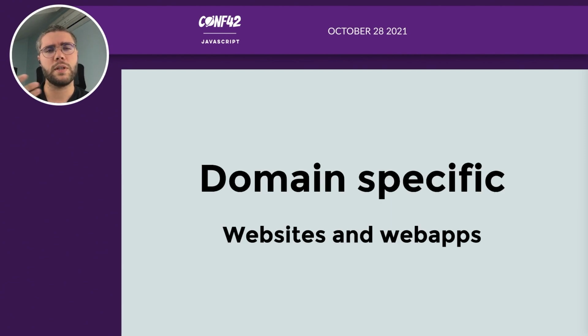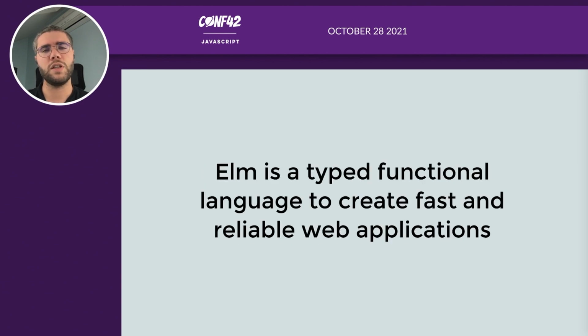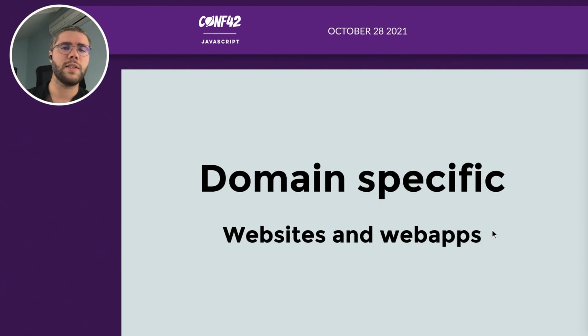So first, we can notice that it's really domain specific. In the definition, it says it's to build web applications. So it's not used like JavaScript in a server or for your coffee machine or for your Raspberry Pi. It's only focused on websites and web applications, so it's really specific. And it does only one thing, and it does it well.